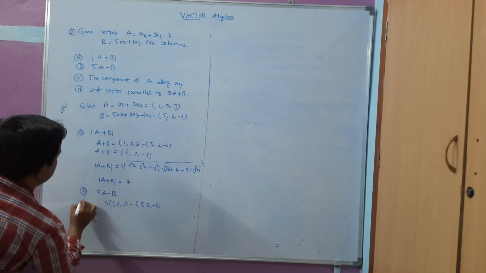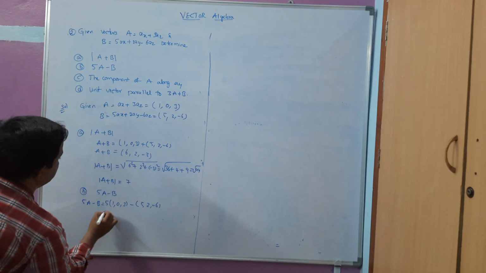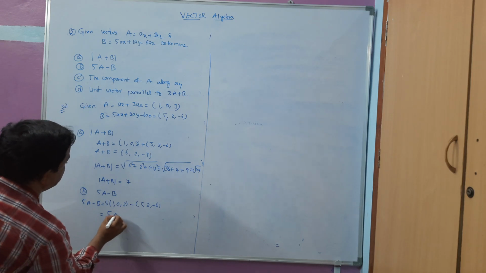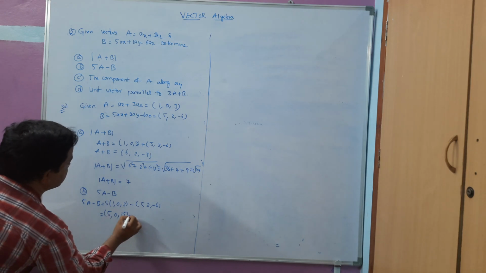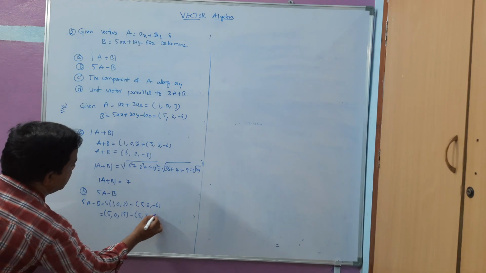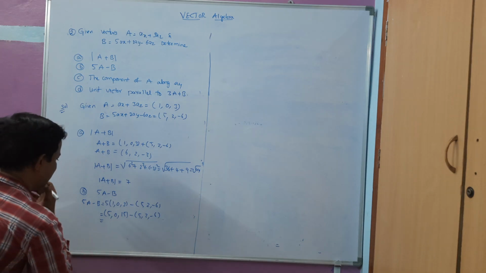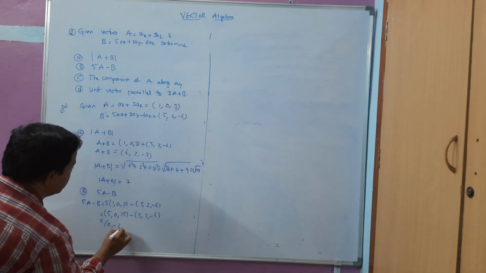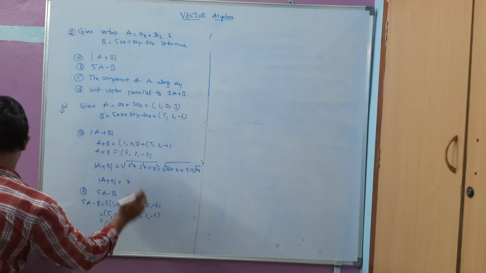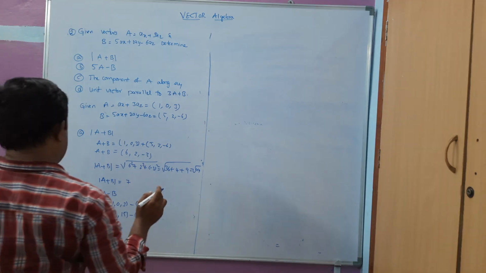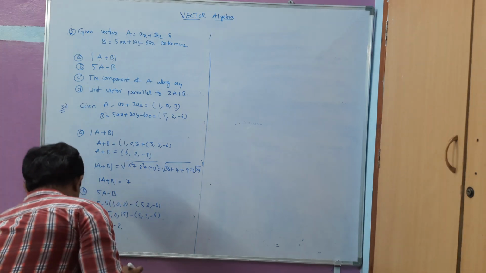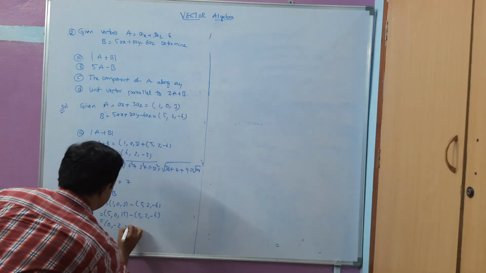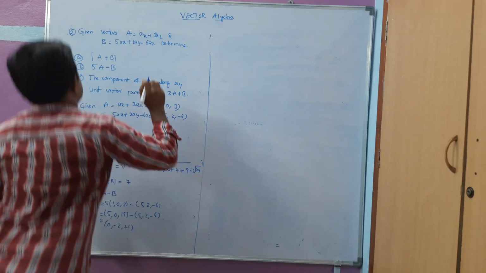This is 5A minus B, that is 5 comma 0 comma 15 minus 5 comma 2 comma minus 6. 5 minus 5 is 0, 0 minus 2 is minus 2, 15 minus of minus 6, that is 21. Minus of minus is plus, it is 21. So this is the B answer here.